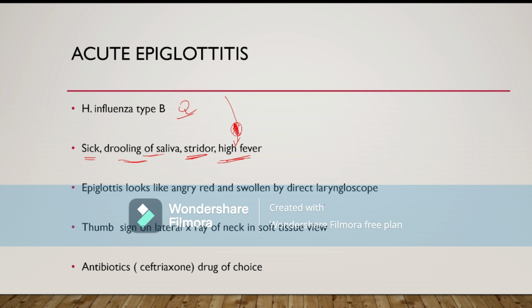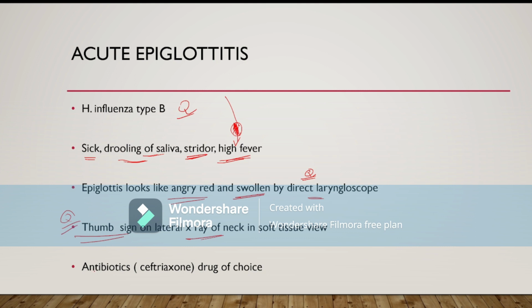If we do direct laryngoscopy cautiously, we find that the epiglottis looks angry, red and swollen. This is also an MCQ. And the child has a barky respiratory sound. If we do a lateral soft tissue X-ray of the neck, we find the thumb sign. This is also an MCQ.